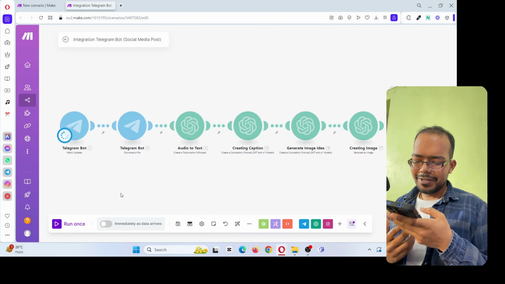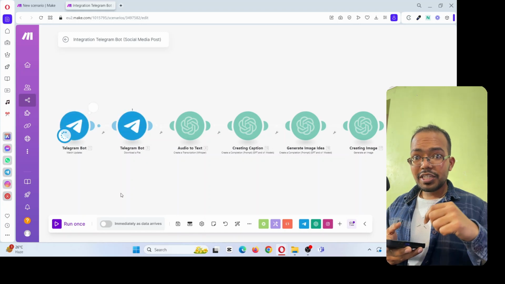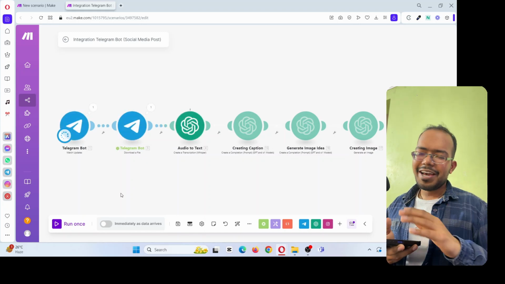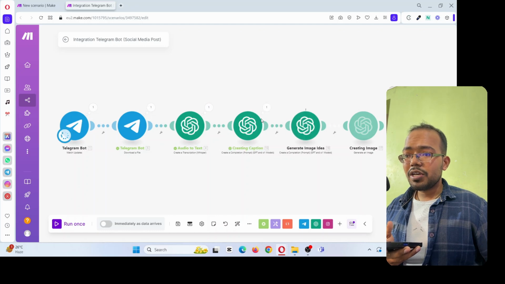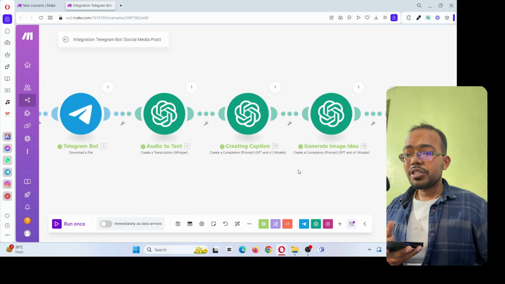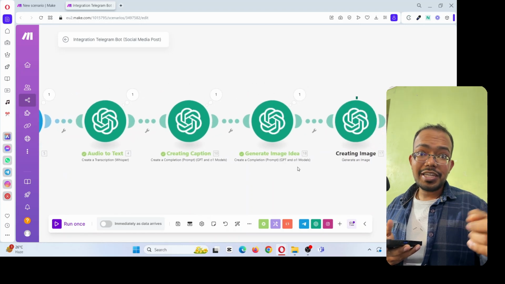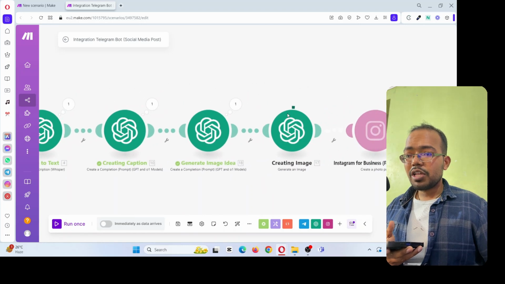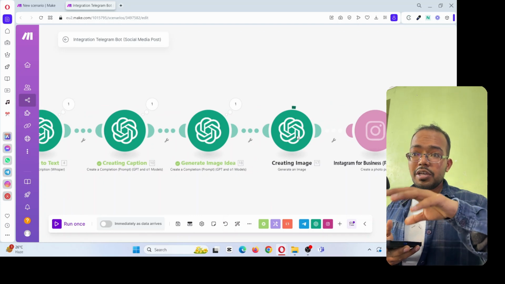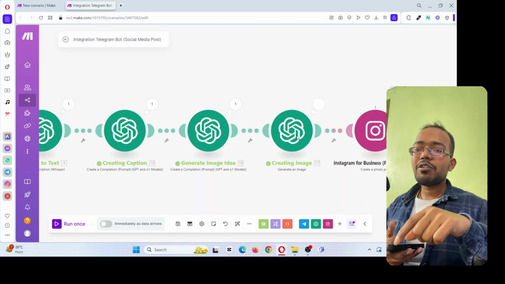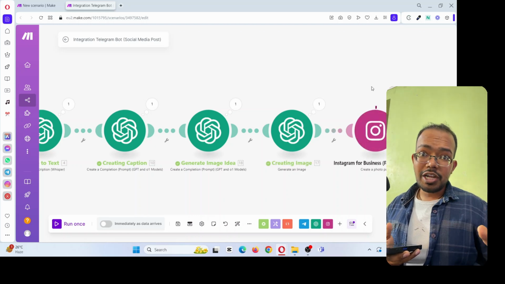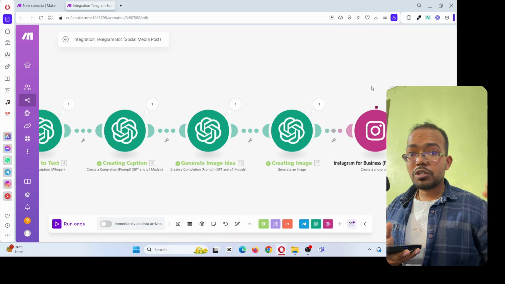Okay, goodbye. So I just gave the input, an audio message, a random one, and now you can see on my screen what is happening. It has already started running, and here one, two, and now it is over here. The caption is generated, the image idea is also generated. Now the image is being worked on. So the AI took the image idea generated by the AI, and now it is generating the image, which is also done now. And now it is time to post that image.